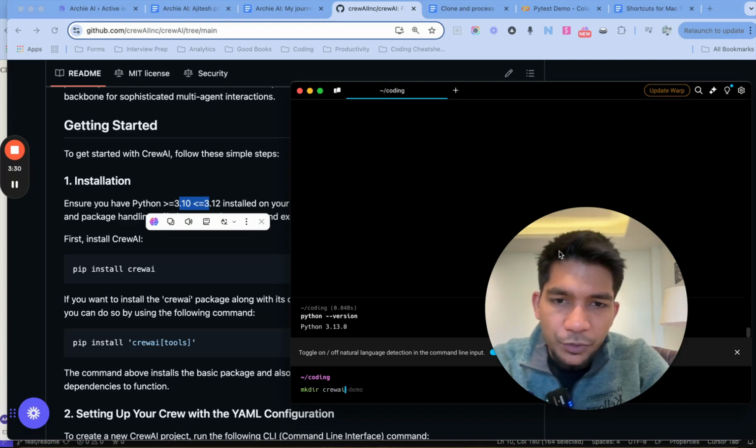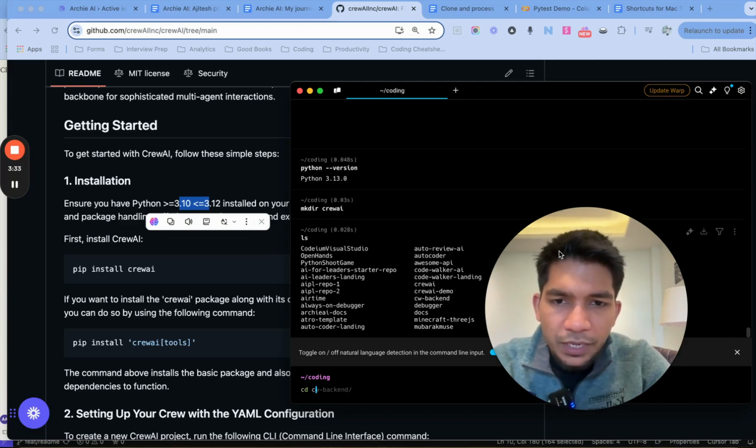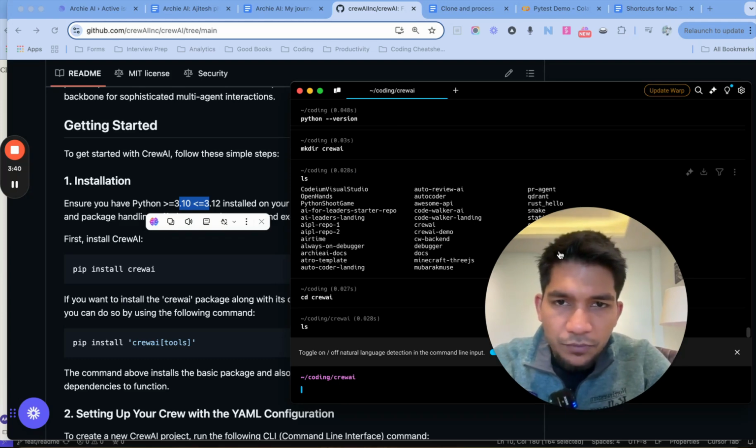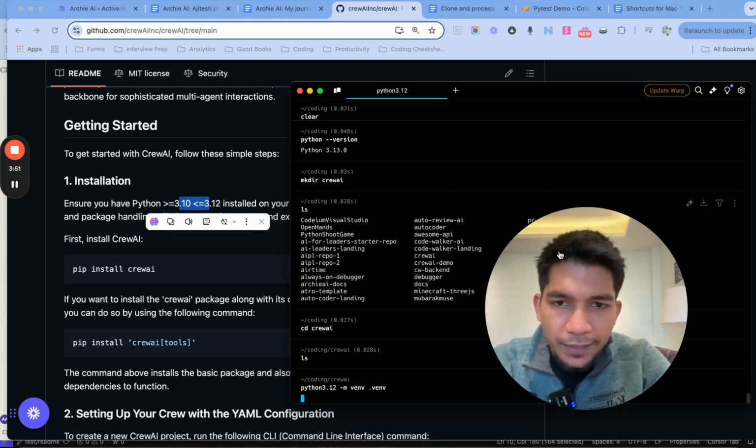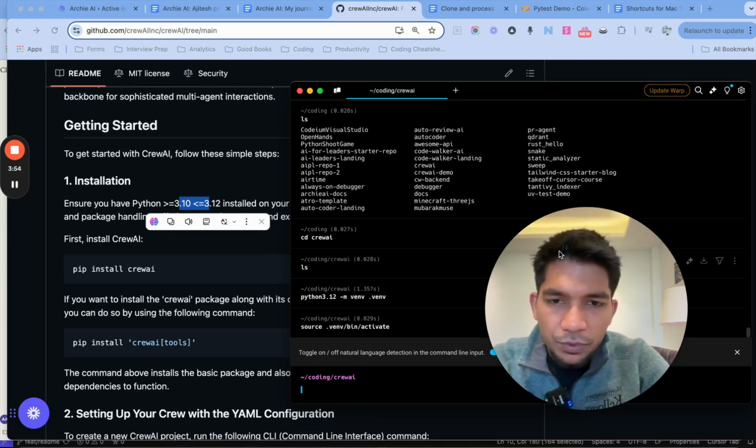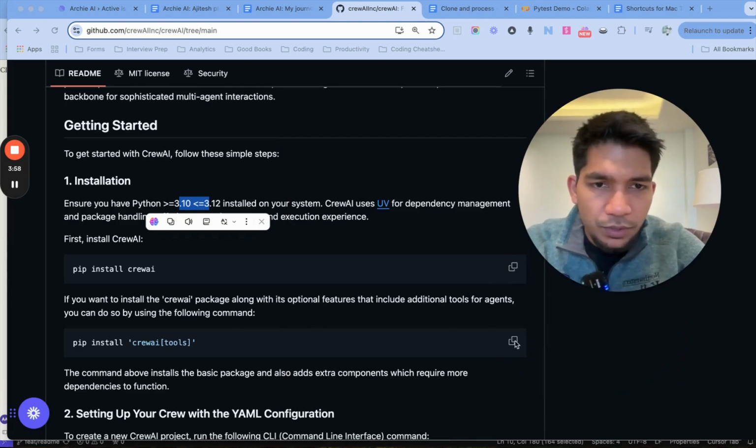I'll just make a CrewAI folder, and I'll go to CrewAI. Okay, so this folder is empty at this time. So first I have to create a virtual environment, and I have to use 3.12 here. And then I have to activate this virtual environment, and then we have to install this.